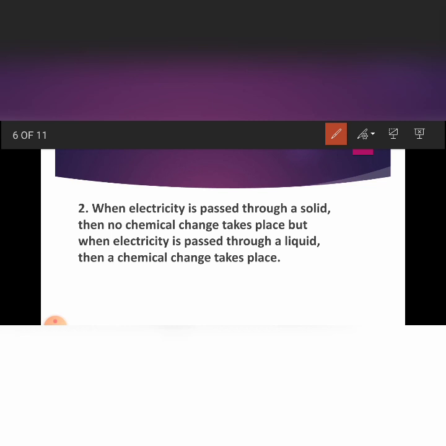But when electricity is passed through conducting liquids, it can be an acidic solution or basic solution or salt solution, a chemical change will take place. You will observe permanent change in the liquids. So these are two important differences between conduction in solids and conduction in liquids.